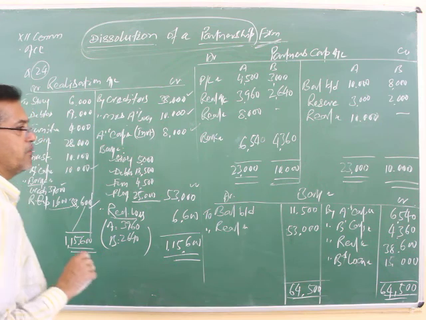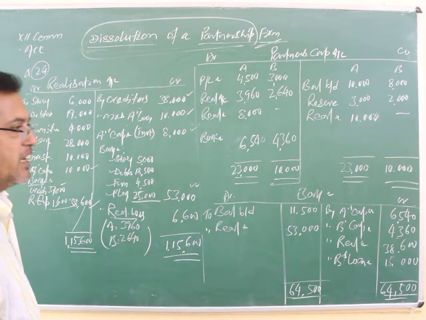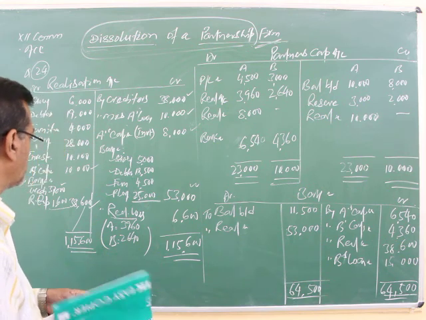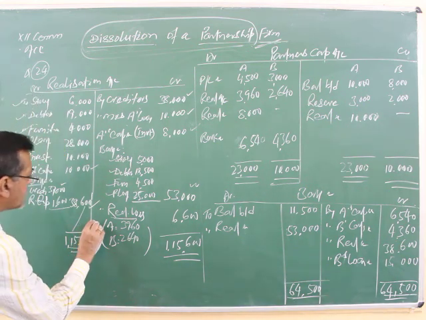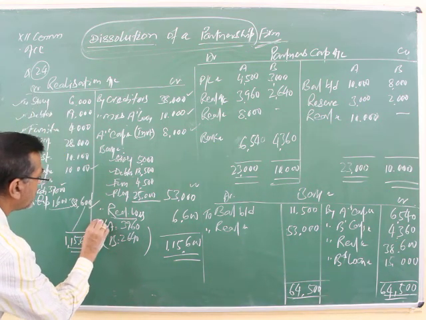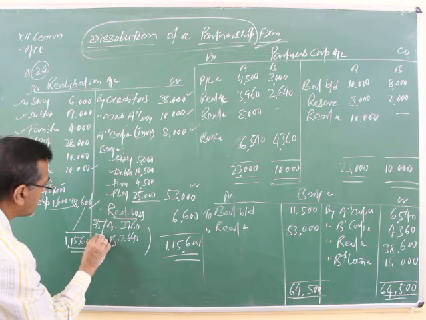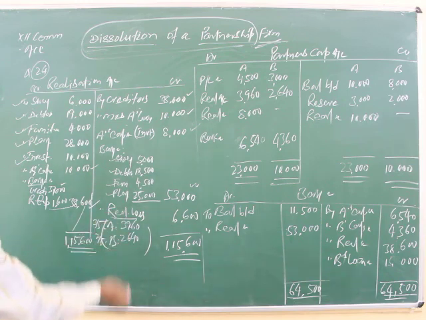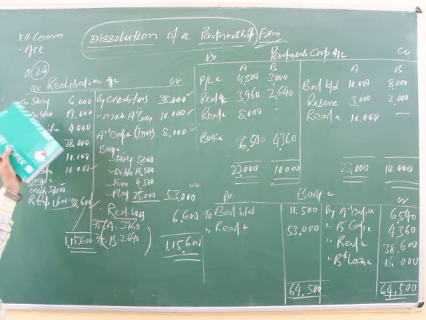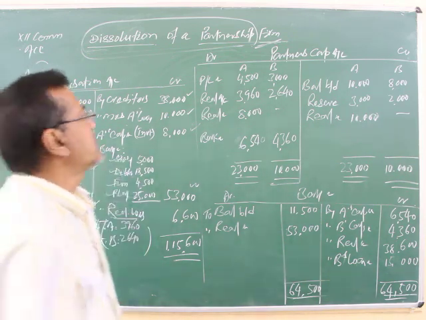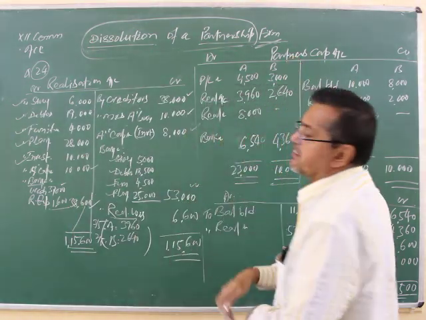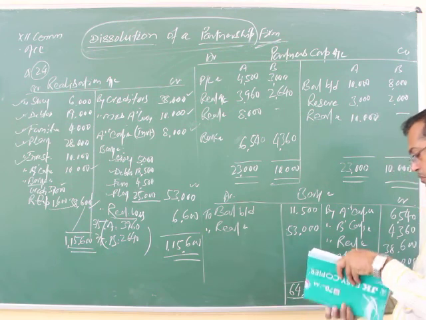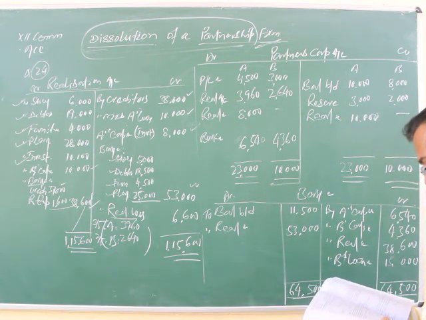It will be distributed among all partners, just like admission and retirement, as per the prescribed profit sharing ratio 3:2. So A is entitled to bear 3/5 and B is entitled to bear 2/5 of this loss. After completion of the realization account, the second ledger we are required to prepare is the partners' capital account.